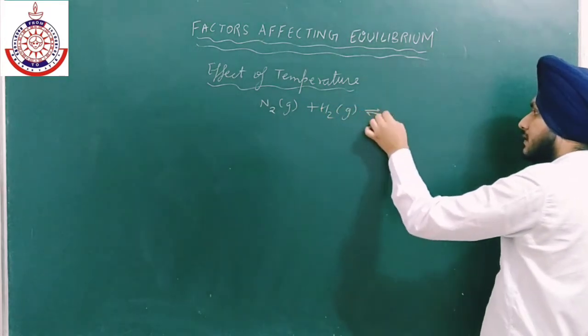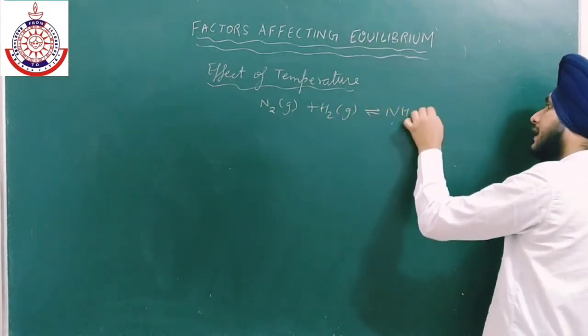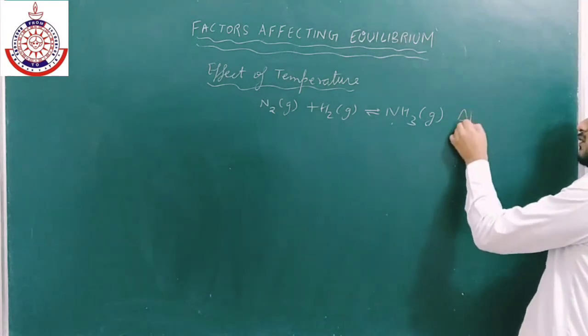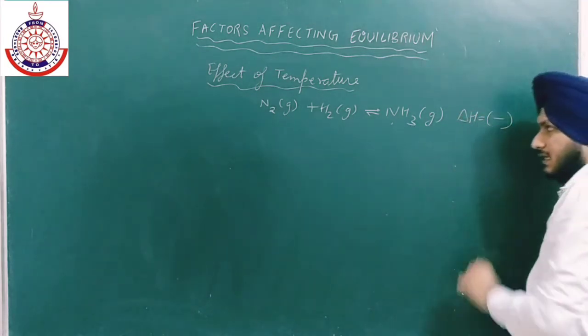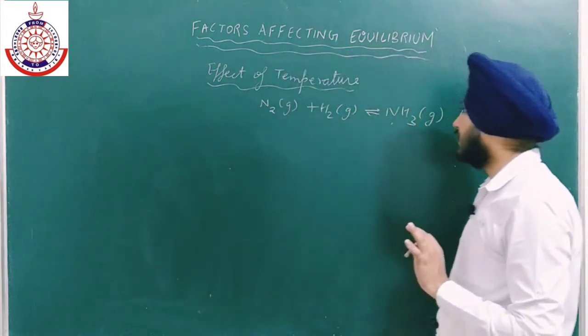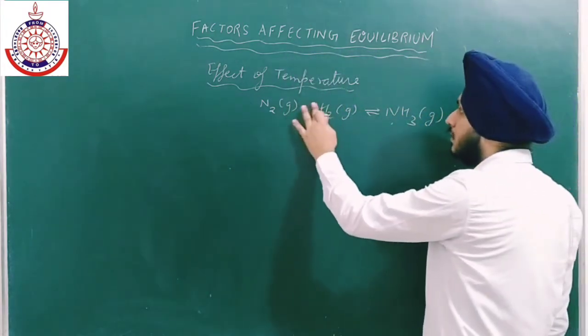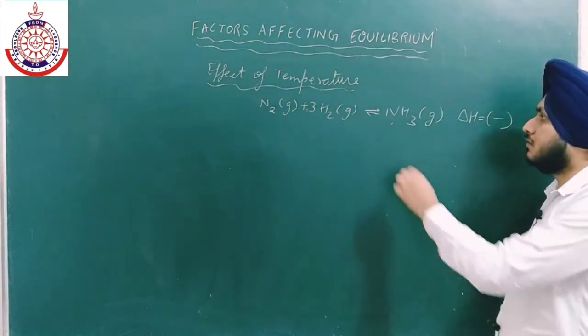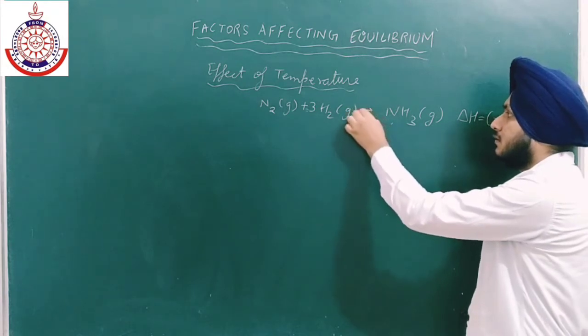Okay, the delta H for this reaction is negative. There is no need to remember the value. So N2 plus 3H2 gives 2NH3.